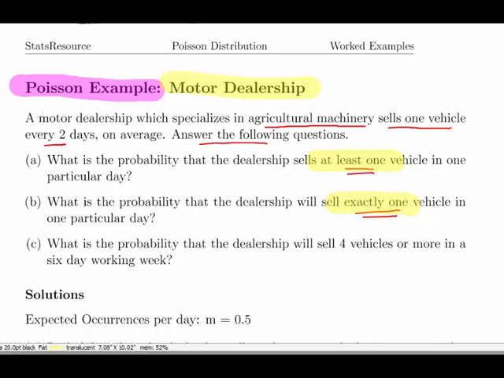Sell something? Okay, so what is the probability that the dealership will sell four vehicles or more in a 6 day working week? Okay, so let's say it's open on Saturday.